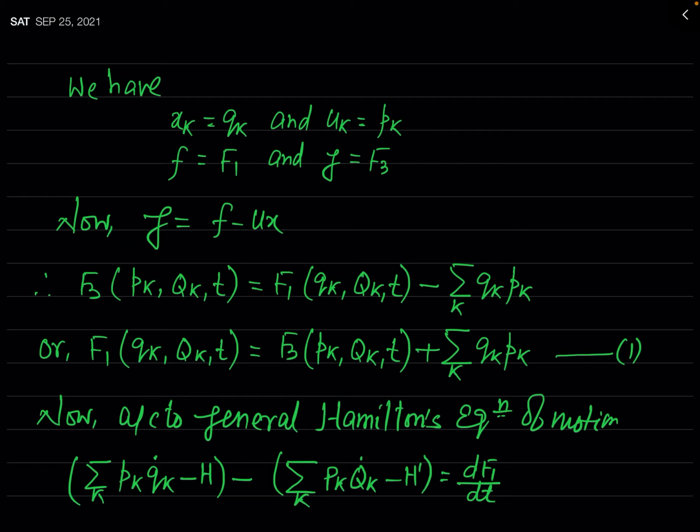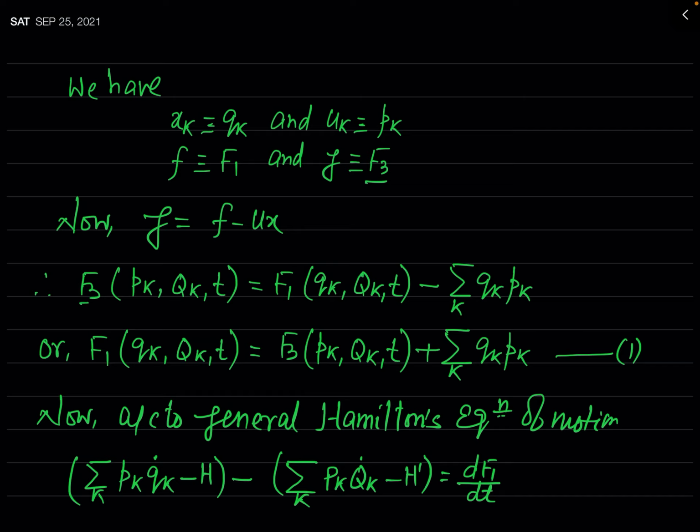So comparing with the Legendre transformation, you can easily say that actually this xk is equivalent to qk here, and uk is equivalent to pk, small f is equivalent to capital F1, and g is equivalent to f3. Now you have seen in the Legendre transformation that this g is equal to f minus ux, and here actually at the place of g you can see there is the third form of the generating function f3.